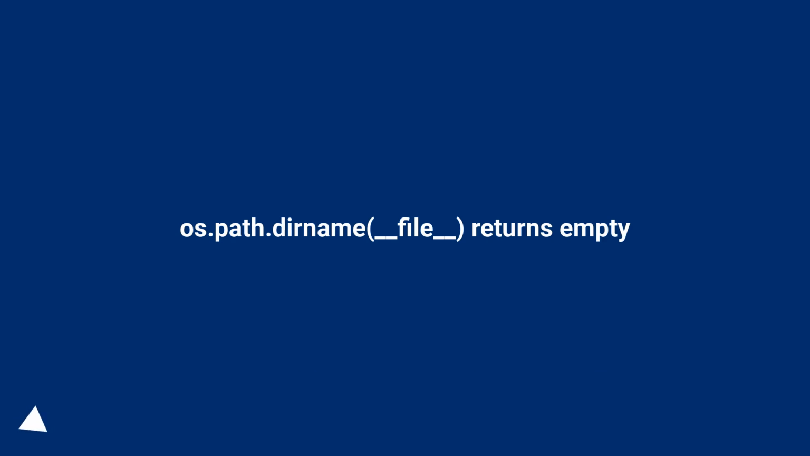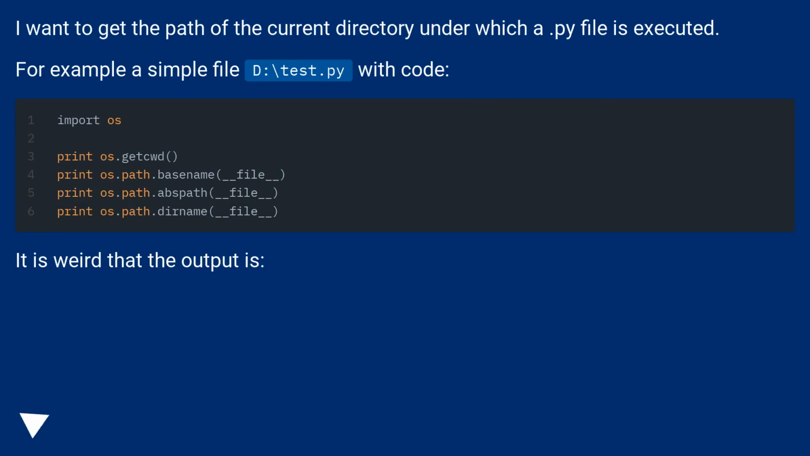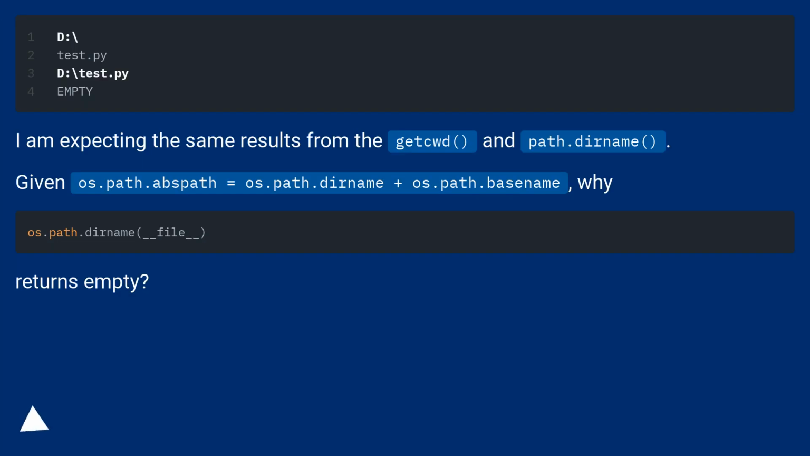os.path.dirname(__file__) returns empty. I want to get the path of the current directory under which a py file is executed. For example, a simple file d:\test.py with code. It is weird that the output is different. I am expecting the same results from the getcwd and path.dirname.